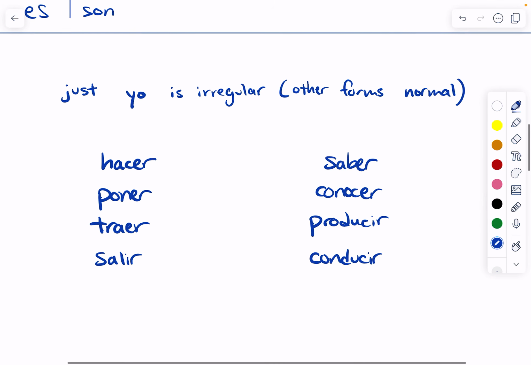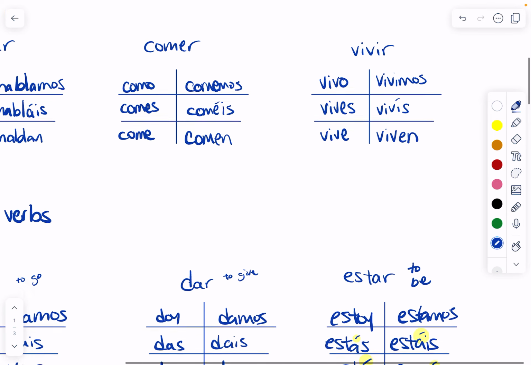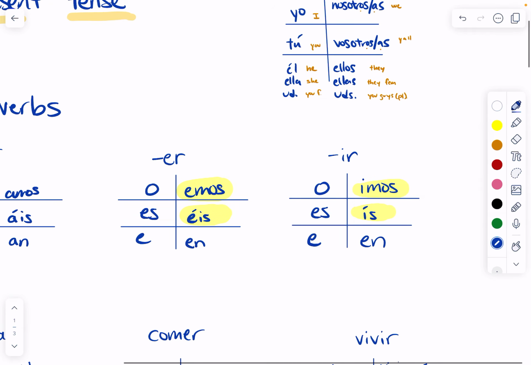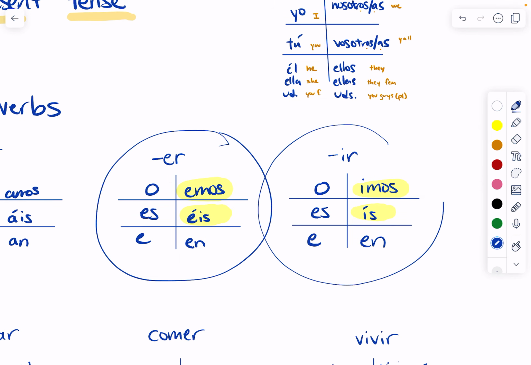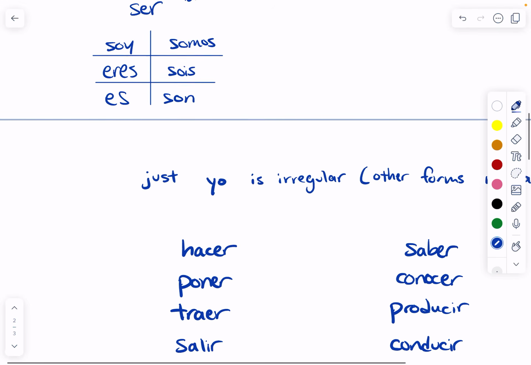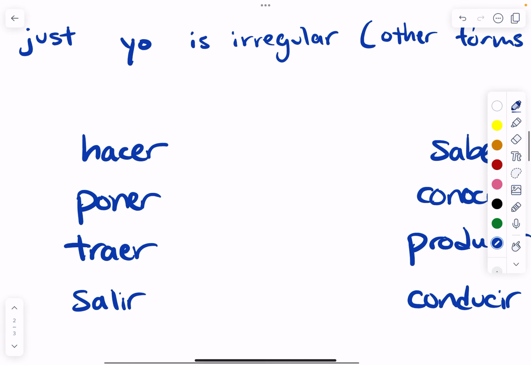Here are some more irregular verbs where just the yo is irregular and all the other forms are normal. So since these are all ER or IR verbs, if you're not doing the yo form, you'll be using these endings. But if you are doing the yo form, then the yo form is irregular. These first 4 all go in the yo.